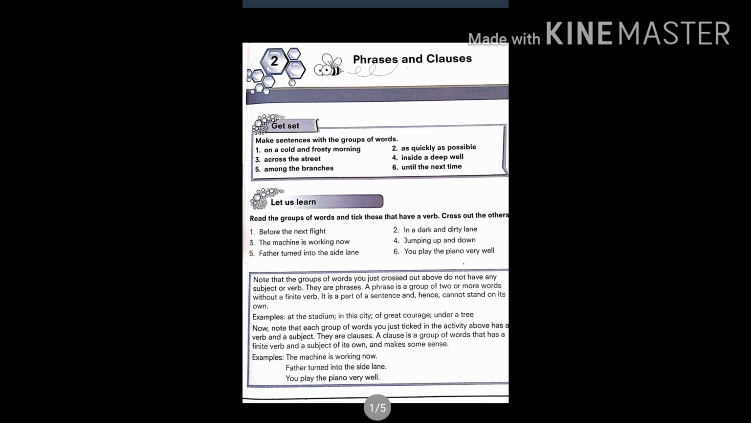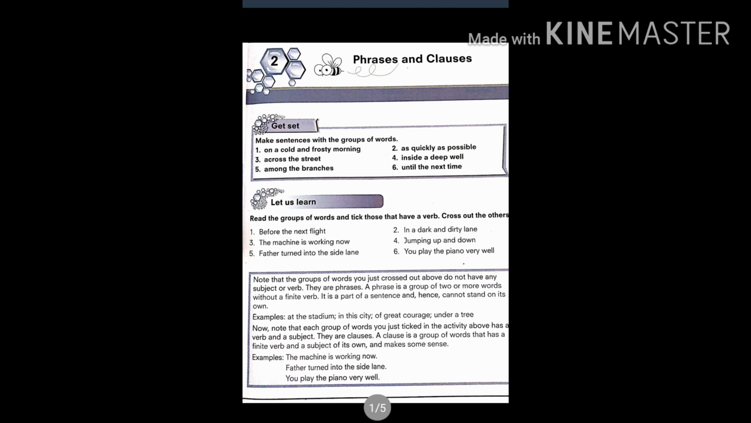Let us begin with the first exercise, Get Set. Make sentences with the groups of words. On a cold and frosty morning. Now here you will make sentences using these words in your sentence. So the first group of words is on a cold and frosty morning. You can write, on a cold and frosty morning we went for a morning walk.